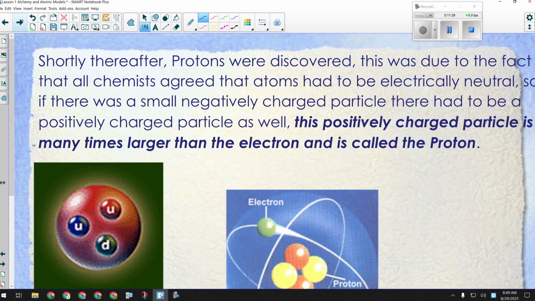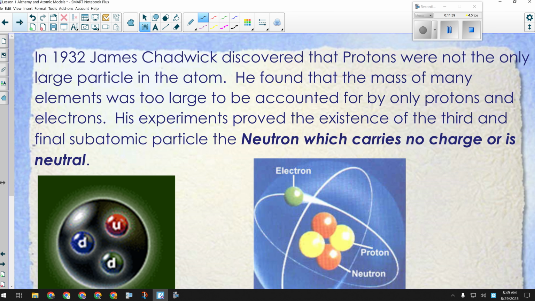Okay? So a lot of the attractive forces that work between positive and negative wouldn't work out if the proton was as big as they thought it was at that time. Okay? So that led to the discovery or inference of the existence of a neutron. It is exactly the same size and mass as a proton. It just doesn't have a charge.